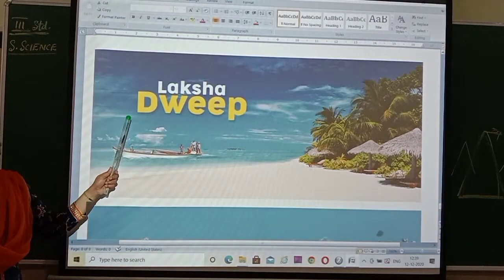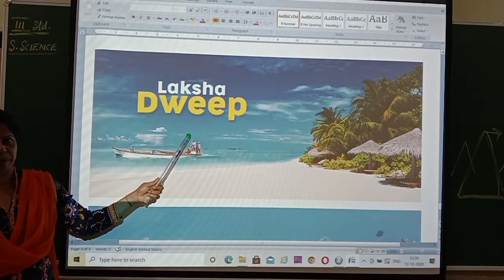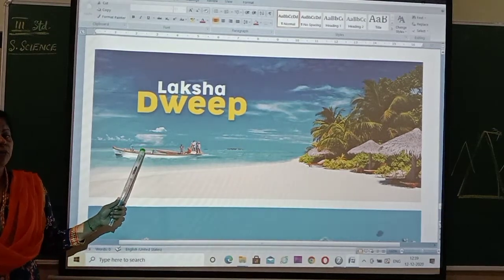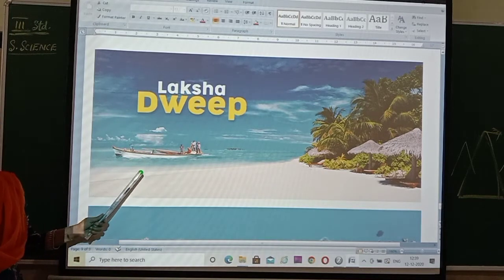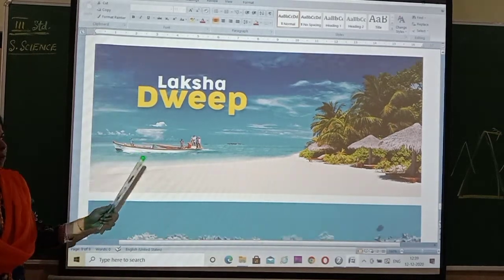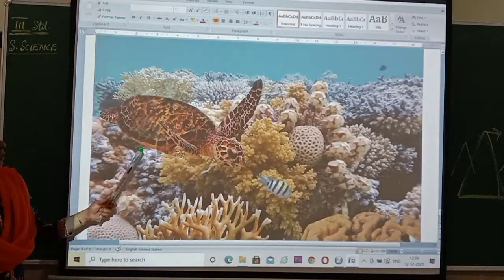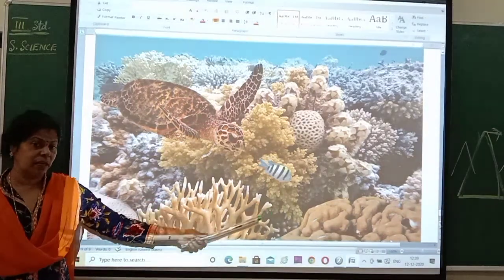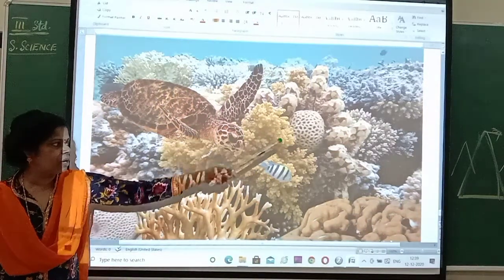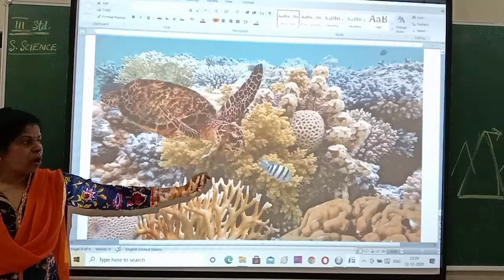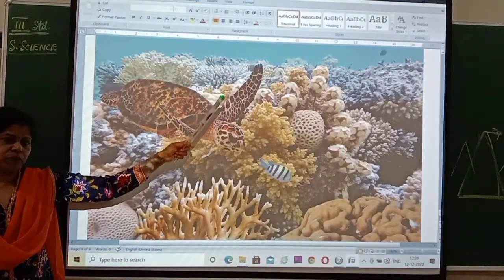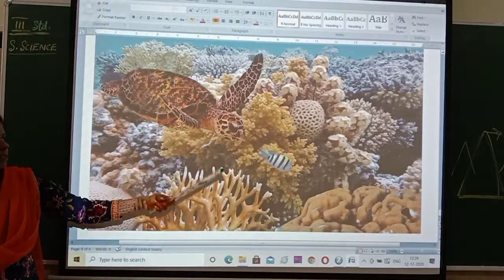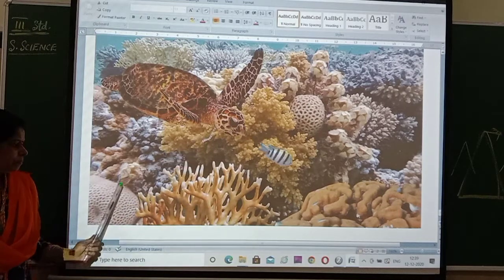Then you can see this Lakshadweep, you can see Lakshadweep. So what happens? You see land and the remaining parts will be covered with water. Lakshadweep is an island covered with water throughout. So this is under the sea, you can see how it looks under the sea. You see the coral reef, can you see the coral reef? Turtles, fish, all fish will not be seen down. Most of them will be on the surface and there are only some fish which go down here. So this is a turtle you can see and these are all coral reefs.